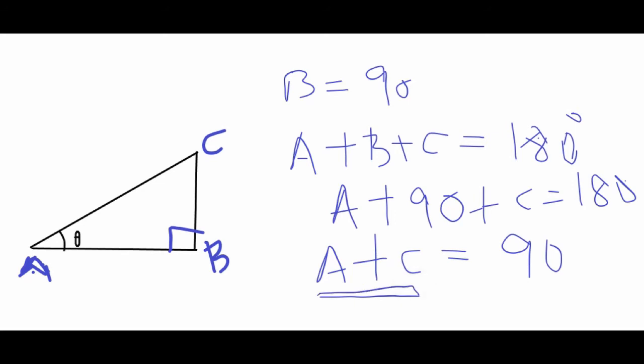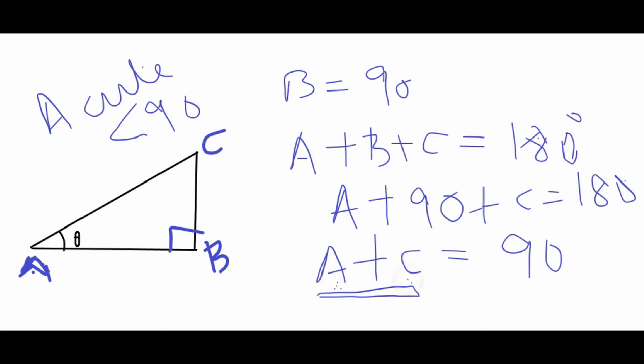Now what is an acute angle? Acute angle means less than 90. Now if A and C add up to 90, unless A is 0, how much will be C? 90. If A is 90, how much will be C? 0.